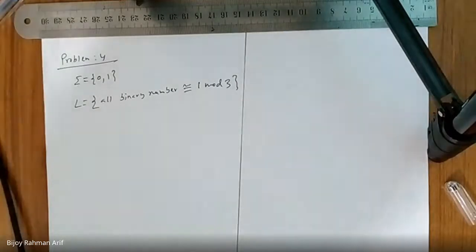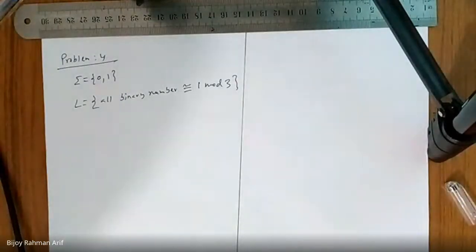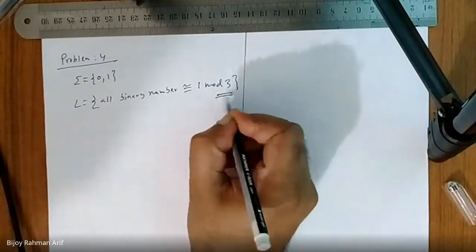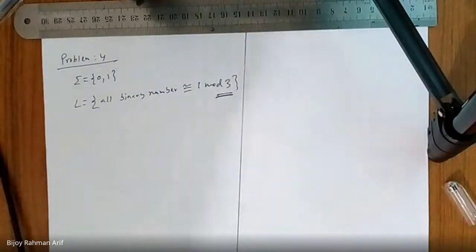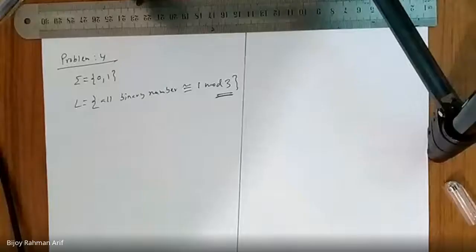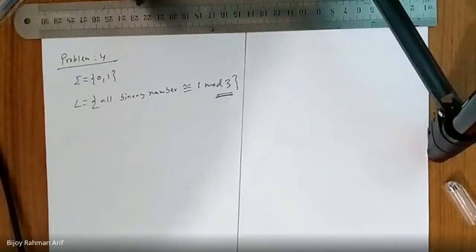At first tell me, how many states would be there in the finite automata? Mod 3. So all numbers mod 3. What are the possibilities? If I do the mod operation, then how many possibilities are there?